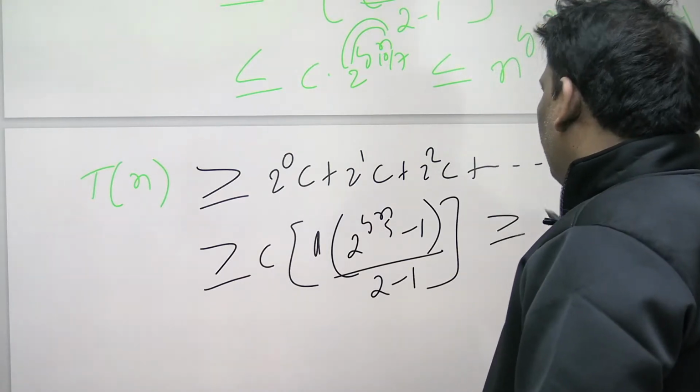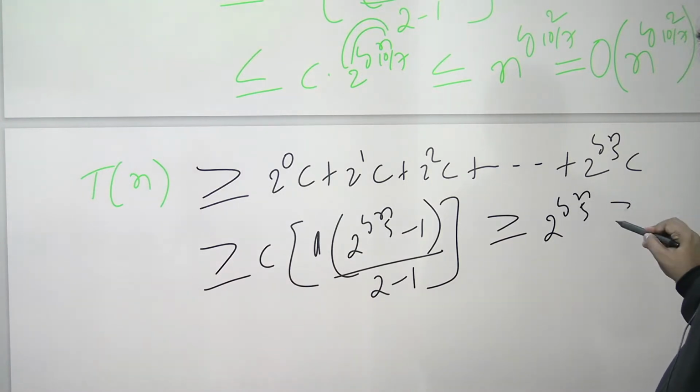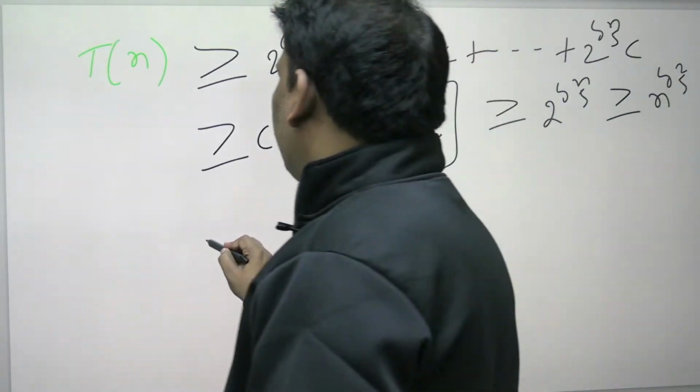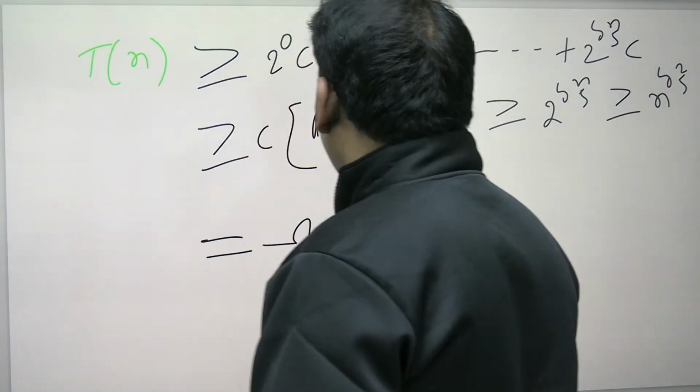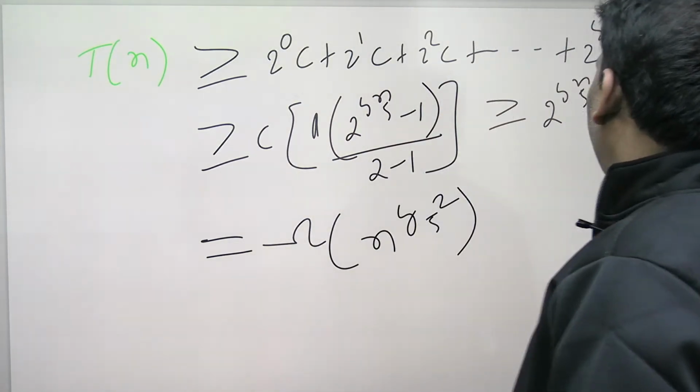It will become greater than or equal to 2 power log n base 5. It will become n power log 2 base 5. Because it is greater than or equal to, this can be written as omega of n power log 2 base 5.